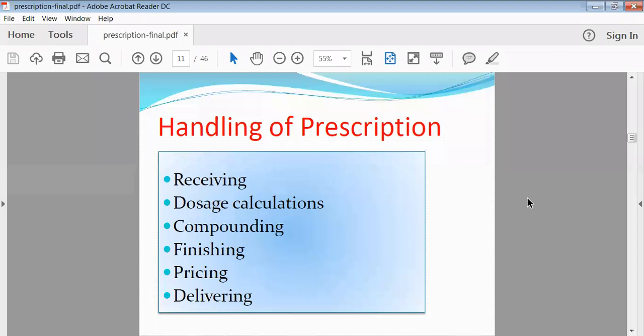Then the patient was going to the pharmacist, and after showing the prescription, the pharmacist was trying to prepare the medicaments. So as soon as the patient hands over the prescription to the pharmacist, how the pharmacist should handle that prescription is also important.